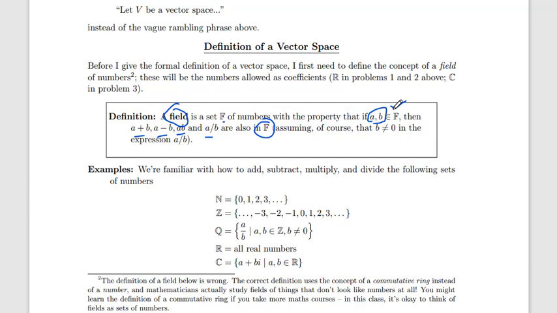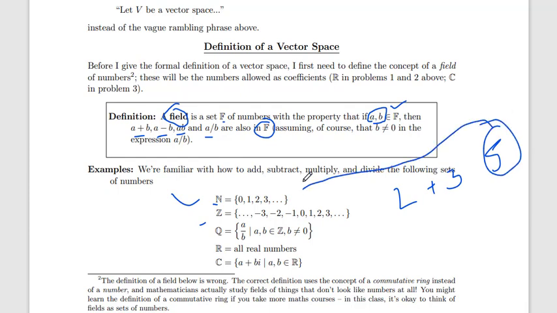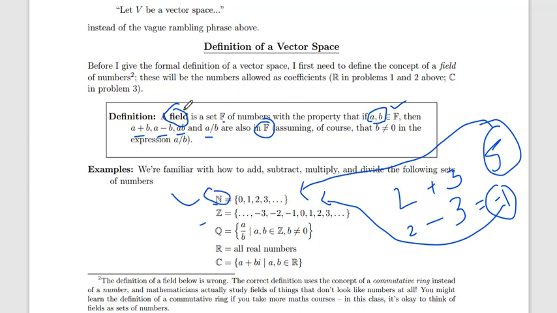Like say, this is N, Z, Q and R, C. We have N as 0, 1, 2, 3. Let's say two numbers 2 and 3: if we add, we get the answer 5, which already belongs to N. If we subtract, what will we get? -1. -1 does not belong to N. So N is not a field.